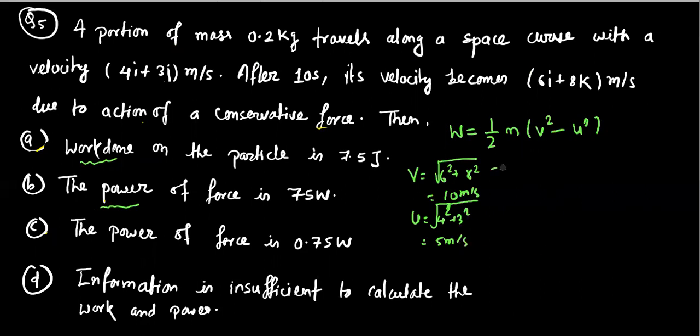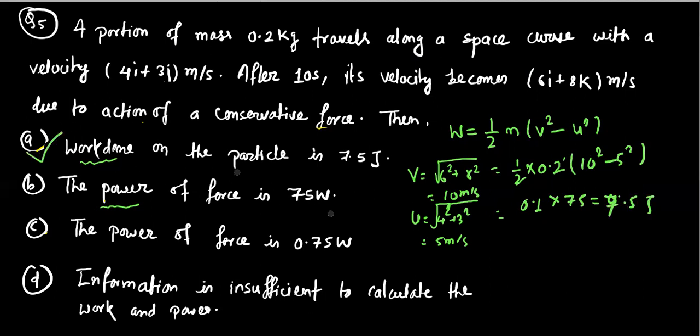Using all these values, we will get the value for work done. So 0.2 times half is 0.1, and 10 square minus 5 square is 100 minus 25, that means 75. So its value is 7.5 joule. So the first option is correct.